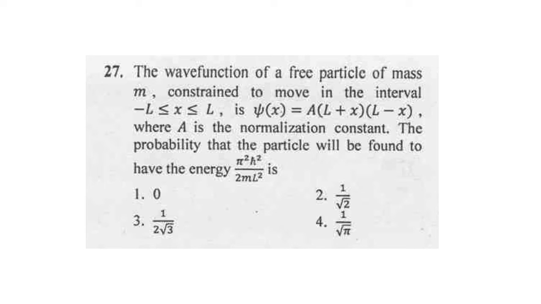So from our solution, the probability of finding the particle in the odd energy state with an even wave function will be 0, because an even function should not have an odd energy state. The correct option is the first one, it's 0.